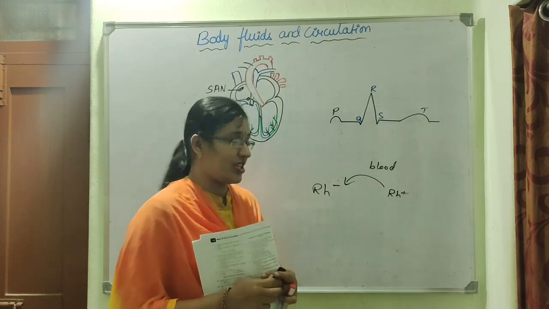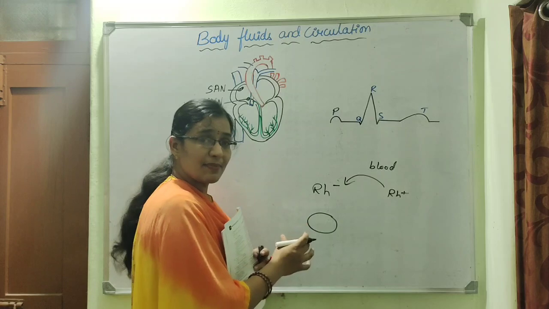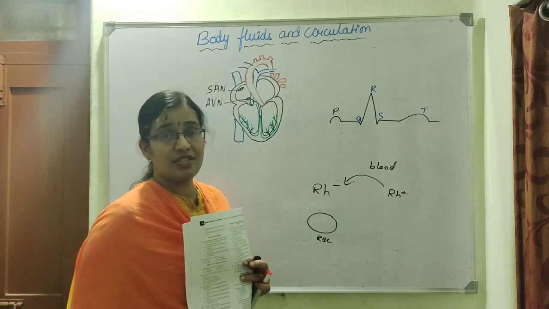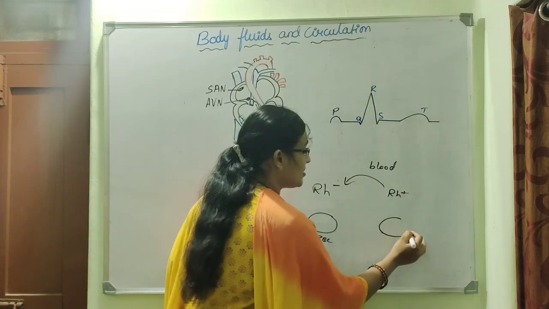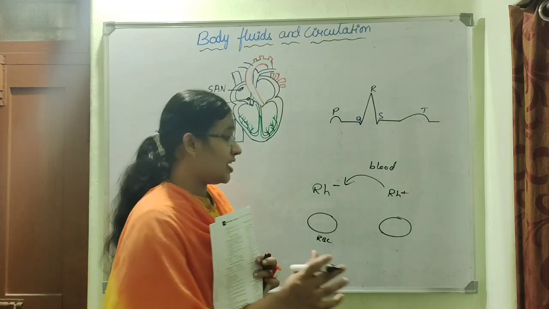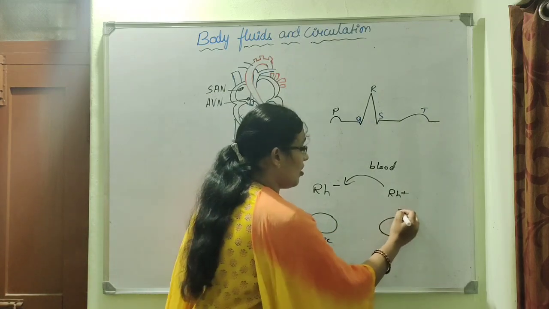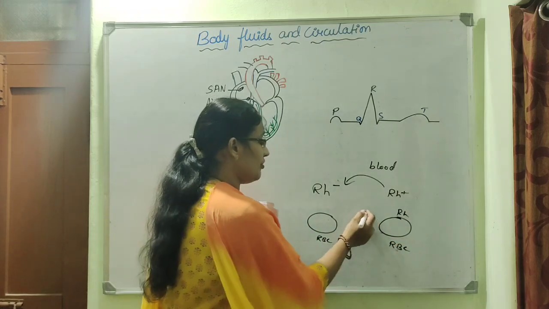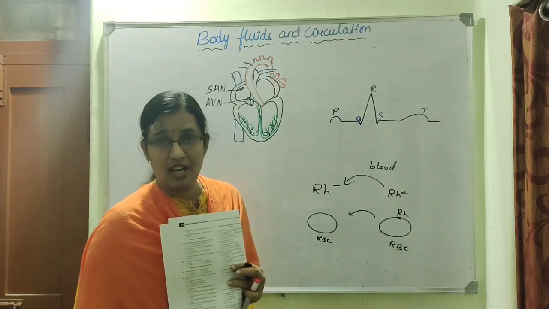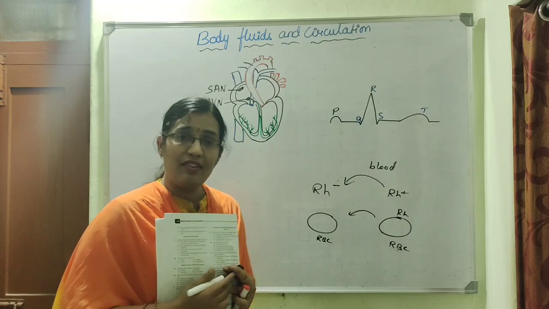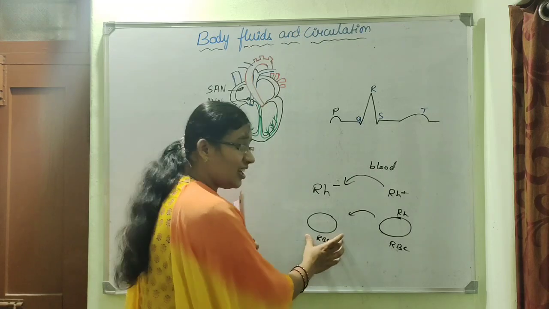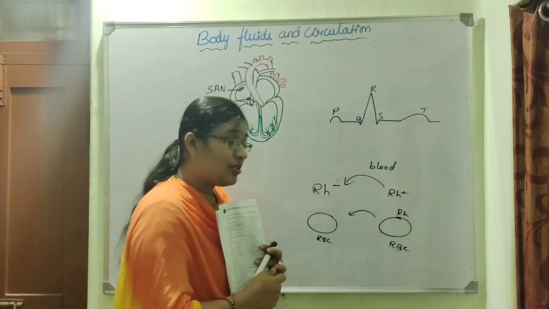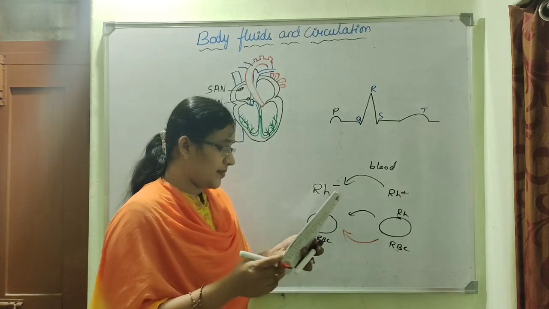In the first transfusion, RH negative means this person will not have RH antigen on the RBCs. So there are no antigens derived from macaque rhesus. Whereas the person who is RH positive will have RH antigen on the surface of RBCs. So during the first transfusion, no problem occurs here. No consequences occur. However, a little amount of antibodies will be present in this person against the RH antigens. Whereas during the second transfusion, what happens?